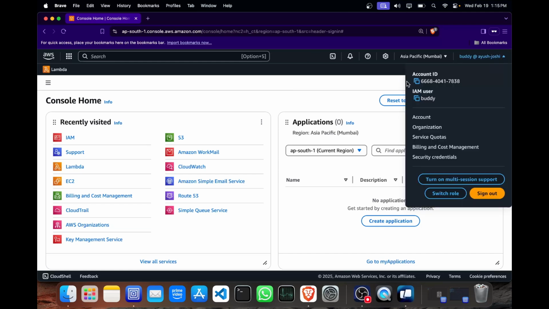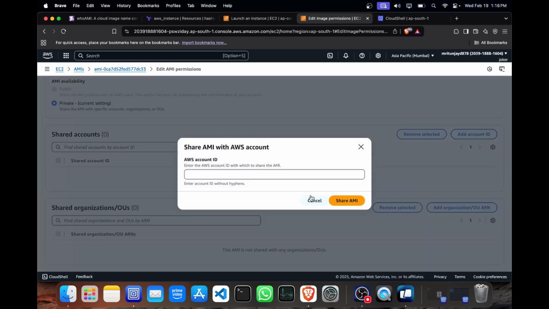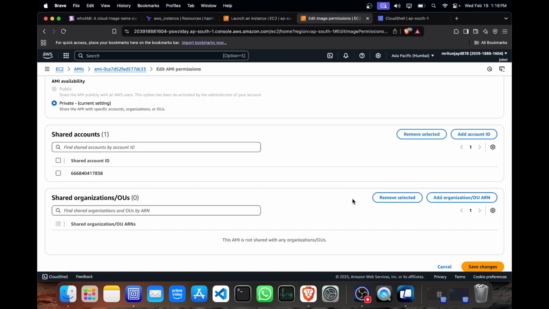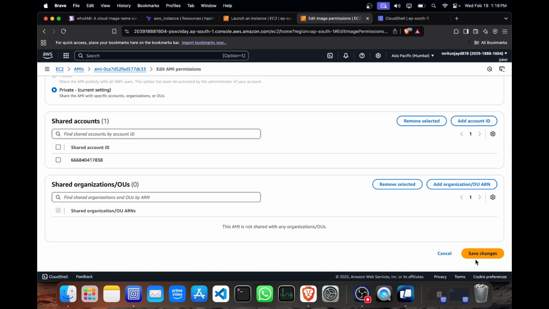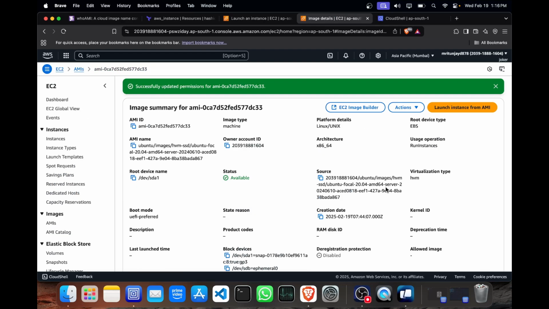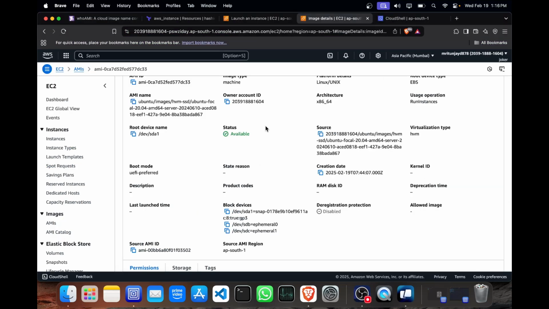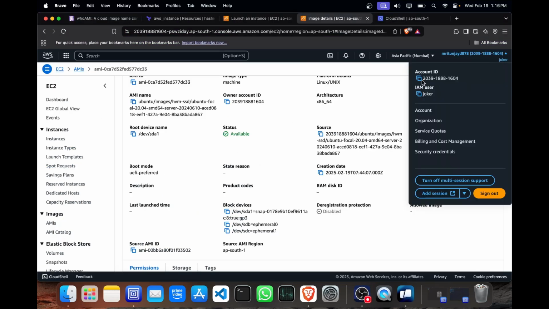We copy the account ID and paste it in here. Click on add account, paste in the account ID, and then click save changes. Now we are able to access the AMI from this account in the other AWS account.